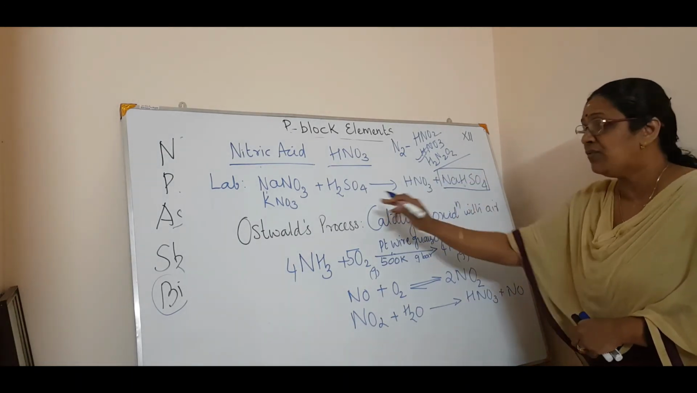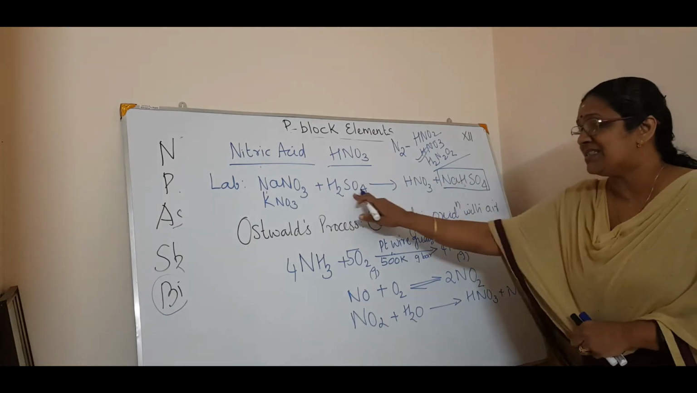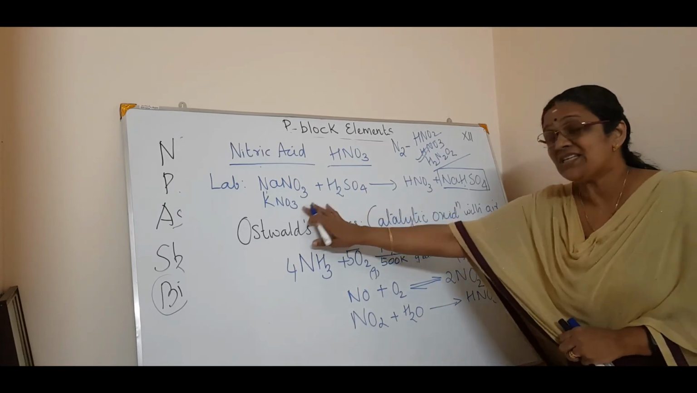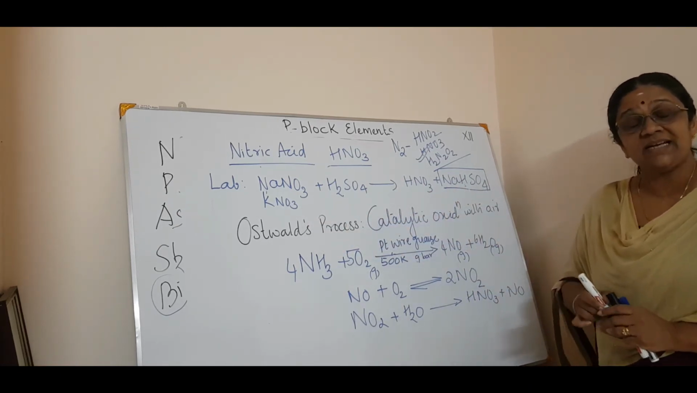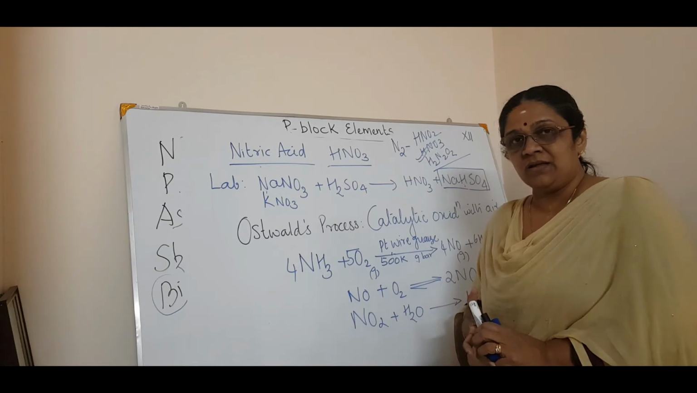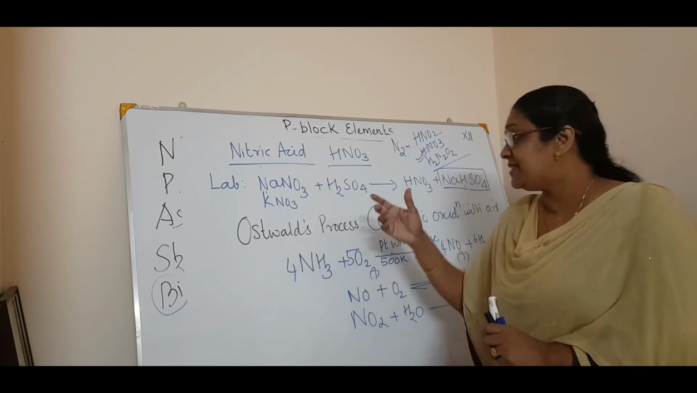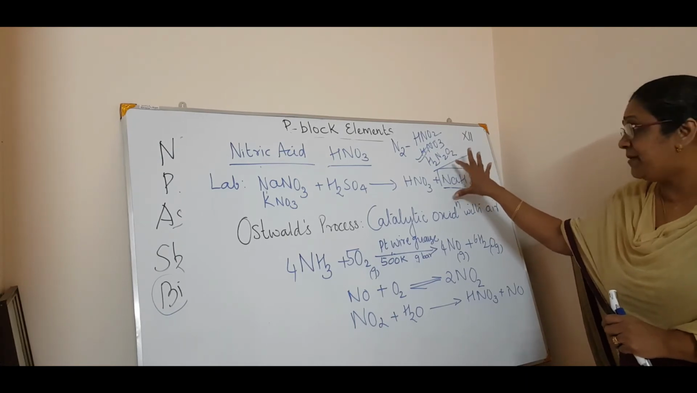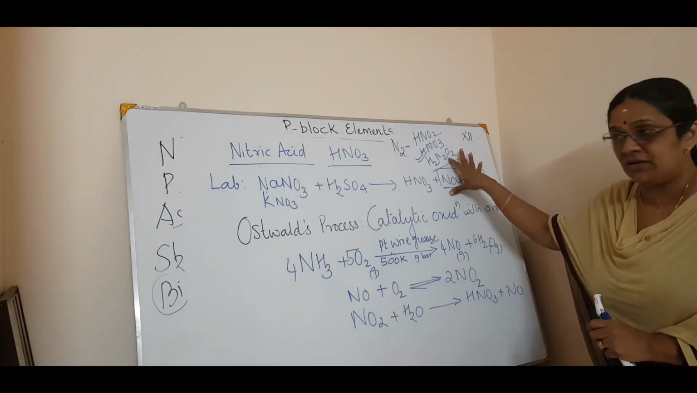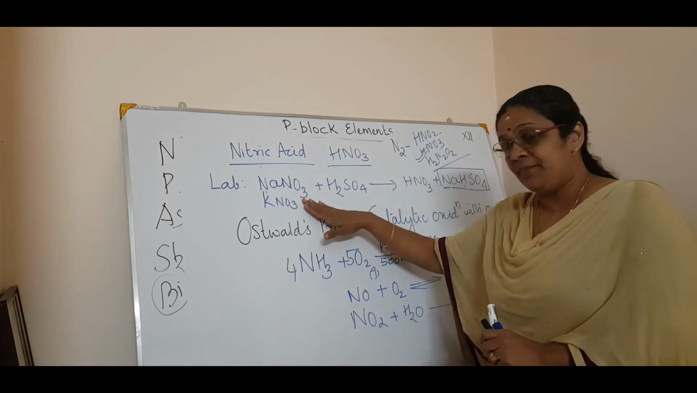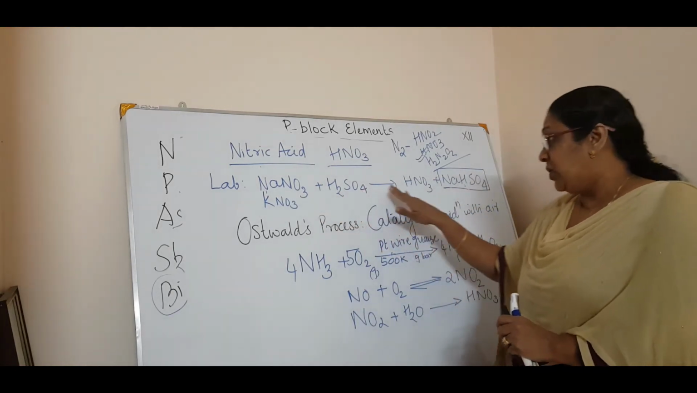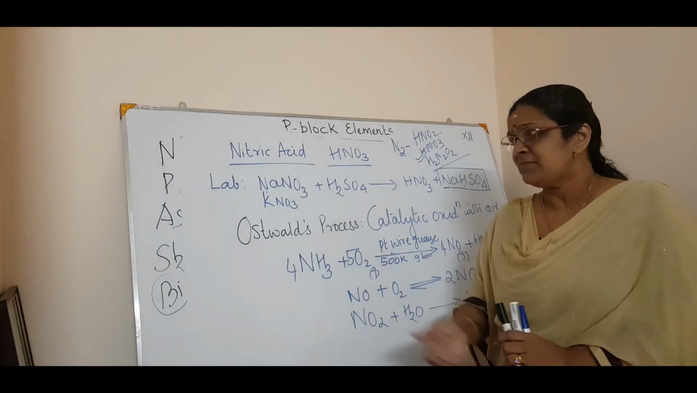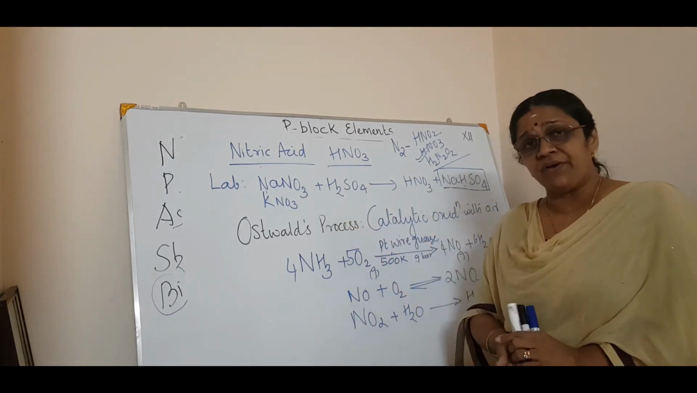In the first reaction, it is not forming sodium sulfate, but it is producing sodium bisulfate or potassium bisulfate. So you have to be very, very careful. We have a tendency to write this as Na2SO4. That is the problem, so please be very careful in writing this equation. When sodium nitrate is treated with sulfuric acid, you will get nitric acid plus sodium bisulfate. That is the lab preparation of nitric acid.